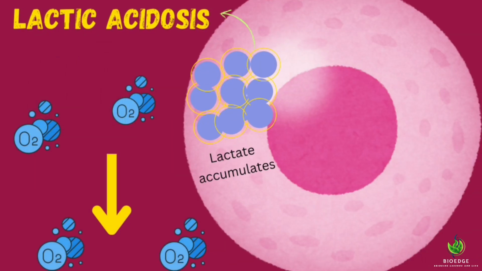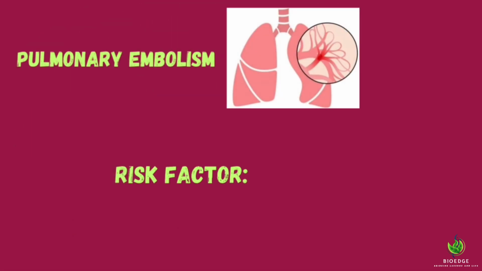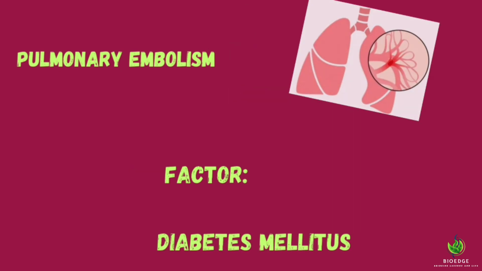During hypoxic conditions, pyruvate is converted to lactate. This lactate gets accumulated, which causes lactic acidosis, especially during high-intensity exercise. It results in pulmonary embolism. The risk factors include diabetes mellitus.